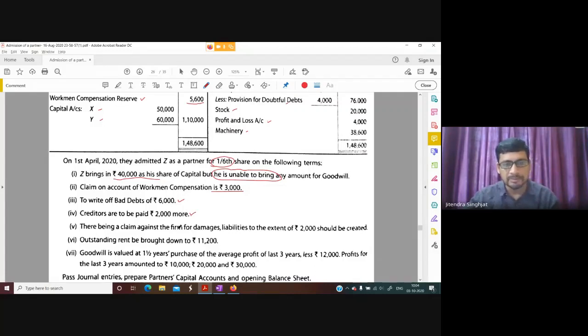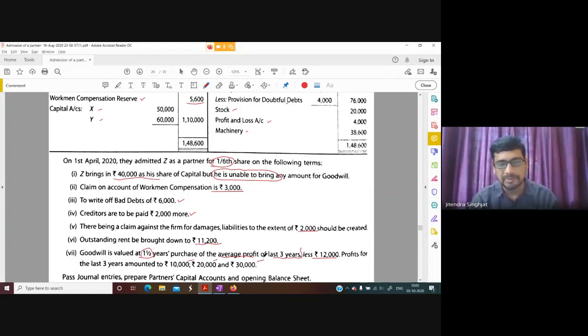Revaluation account. There being a claim against firm for damages, liability to the extent 2,000 will be created. So it will also go in revaluation account. Outstanding rent to be brought down to 11,200, so liability is revalued. It will also go in revaluation account. And the last point, the goodwill is valued at 1.5 year purchase of the average profit of the last 3 years. So first we solve up to here and then less 12,000. So this is what the goodwill of the firm. Profit for the last 3 years are given 10, 20 and 30.